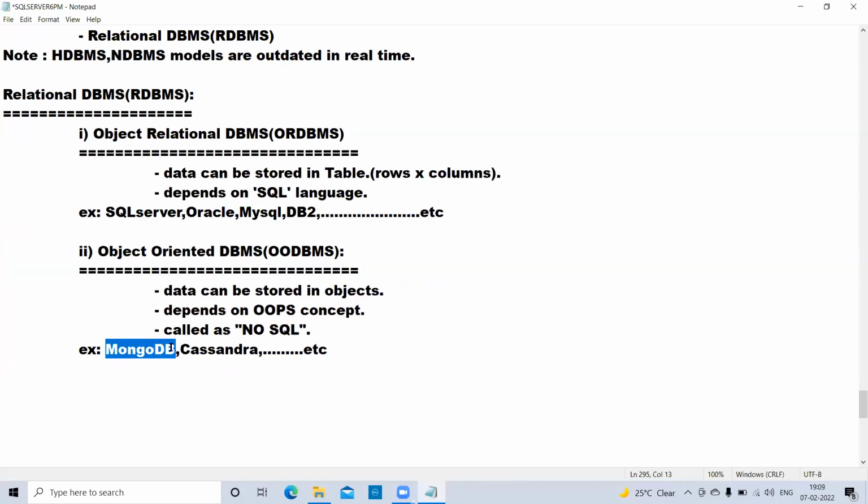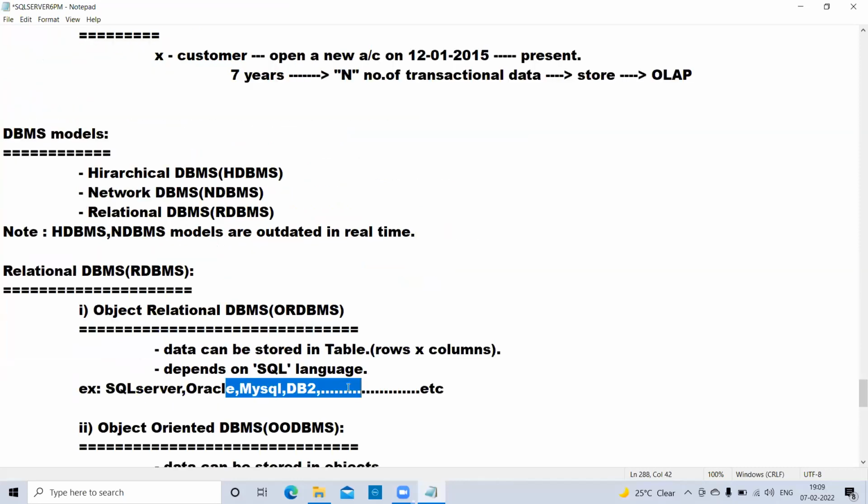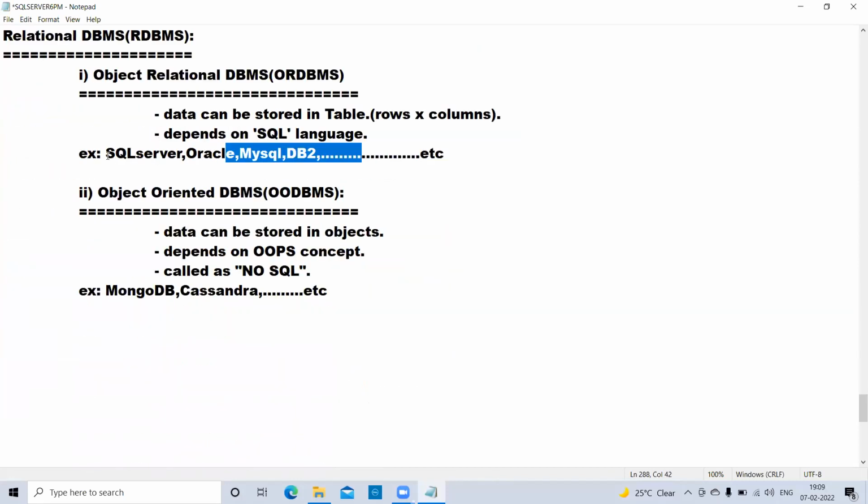MongoDB is different. SQL Server is different. Oracle is different. MySQL is different. These are different softwares. Right, guys. Tomorrow we will go to the main tool, our SQL Server.